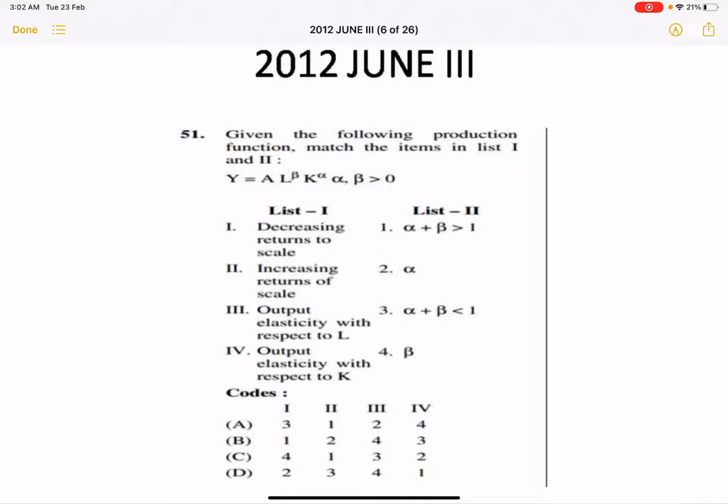First is decreasing returns to scale, second is increasing returns to scale, third is output elasticity with respect to labor, and fourth is output elasticity with respect to capital. So decreasing returns to scale we can match with the third one, where the sum of both will be less than 1. Increasing returns to scale is greater than 1. The output elasticity of labor will be the power, meaning its degree, that is beta. So beta is the correct option for labor, and for capital it is alpha. So accordingly the answer will be: first is third, and second is first, and